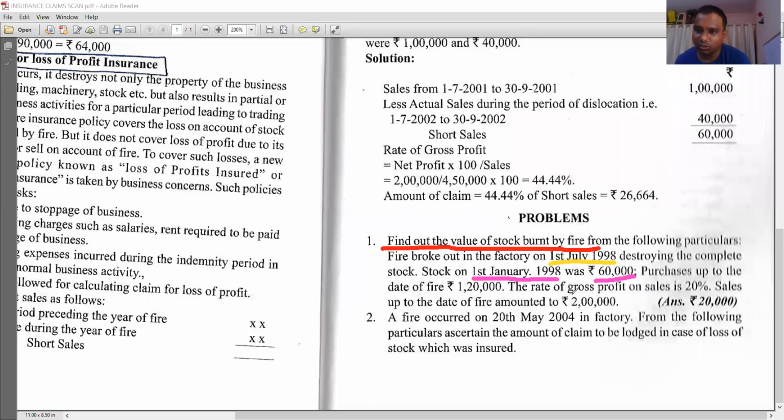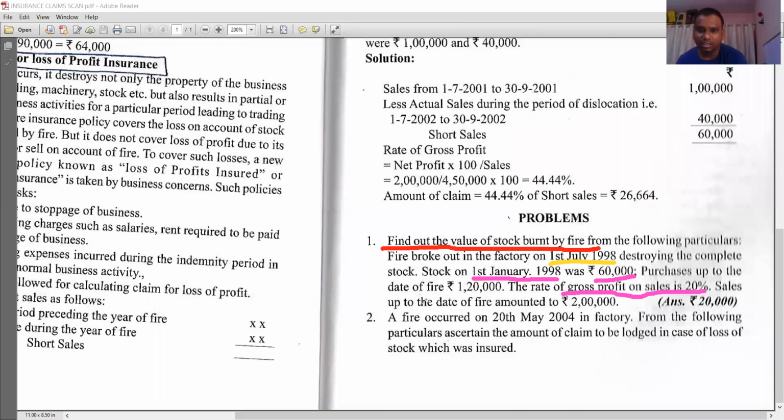The rate of gross profit on sales, underline this, rate of gross profit on sales, 20%. Students, this rate of gross profit maximum you will get in the problems, otherwise you have to calculate it. How we will calculate the gross profit rate, we will see later. So you have to check whether the gross profit rate is given on sales or on cost. If the gross profit rate is given on sales, then there is no problem at all. If the gross profit is given on cost, then we have to convert that gross profit on cost to gross profit on sales. That we will see.